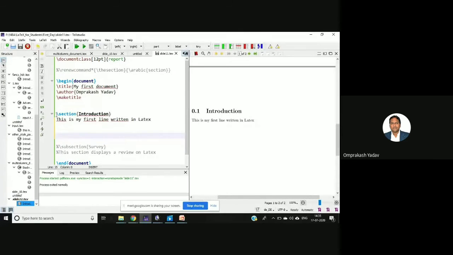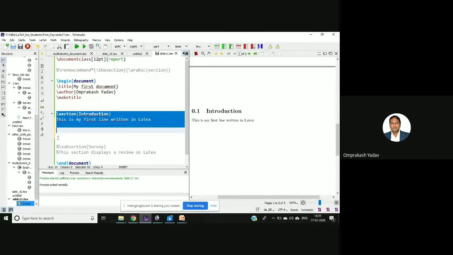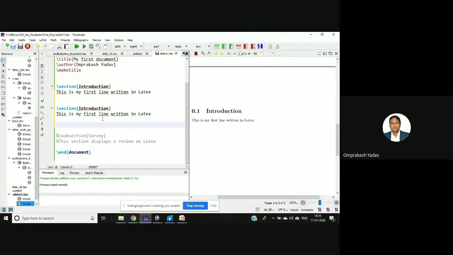For example, let me add. Let's say here, I'll say result. Okay, one more section. This is the result section. Let's run it. Okay, so if you see here, one more section has come, the result section. So this is how we can add a section in our document.